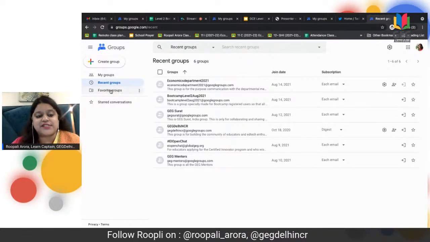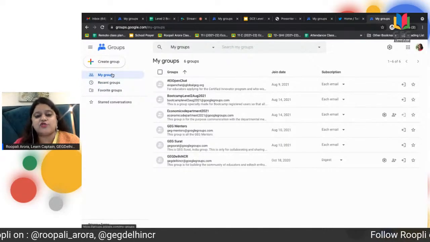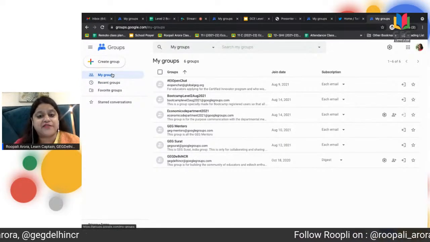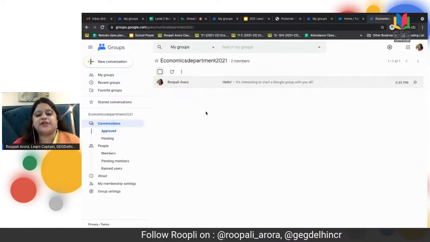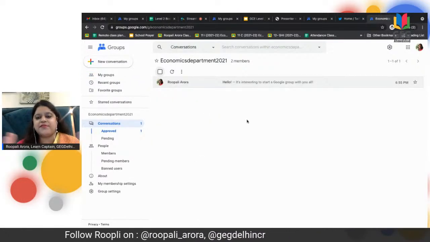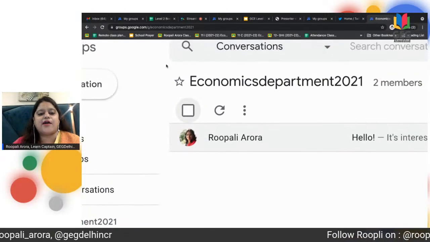My favorite groups, this is something which is part of your level 2, and you need to know how to make a particular Google group a favorite. So for that, suppose I go on to Economics Department 2021, and when I open this particular group, on the left-hand side, I can see this star button.